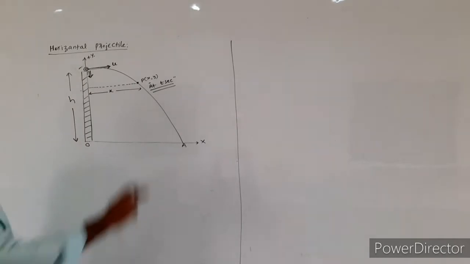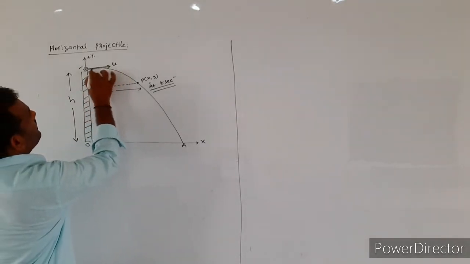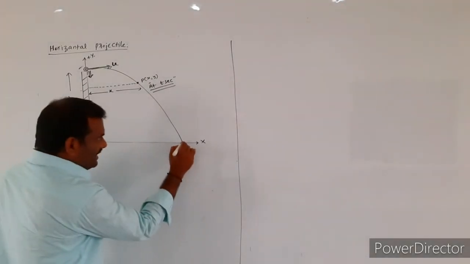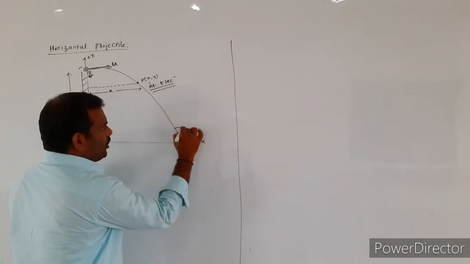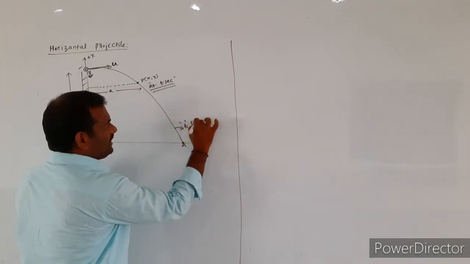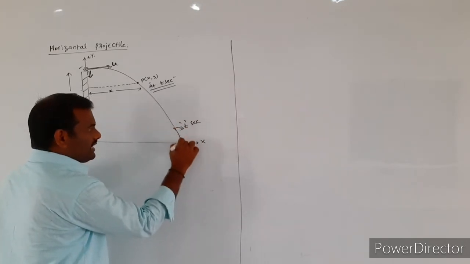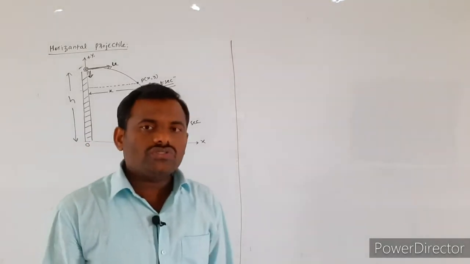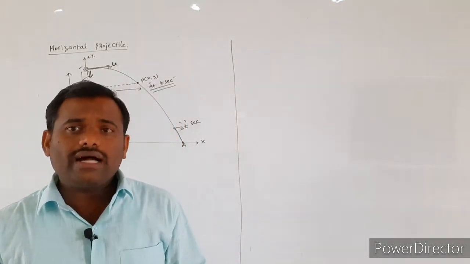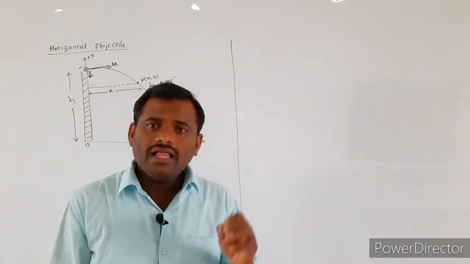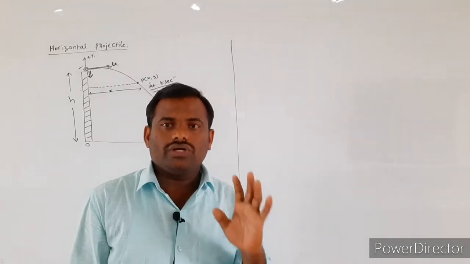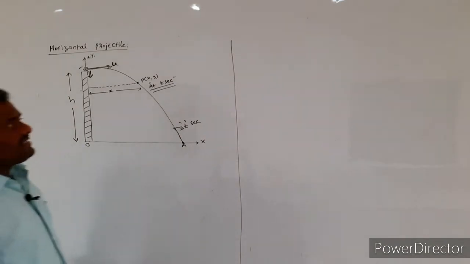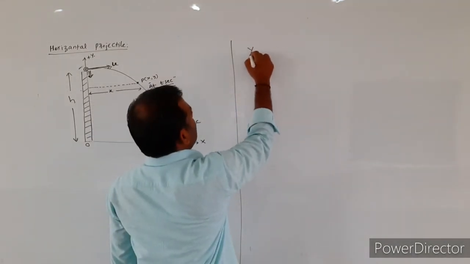So, whenever the body is projected horizontally with an initial velocity u, after t seconds the projectile will be landing on the ground. They are asking after what time the projectile will reach the ground. So for that, I consider the motion along the y-axis again.